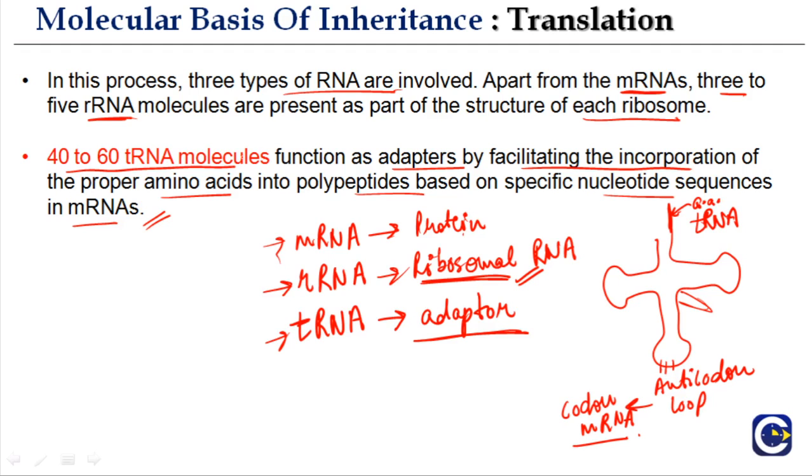Okay, so tRNA molecules function as adapters by facilitating incorporation of the proper amino acids. How are these amino acids joined? Because there is this interaction of the anticodon-codon loop, an amino acid is accepted at the acceptor arm, which is then used to form the polypeptide based on the specific nucleotide sequence in the mRNA. So basically you have to remember that this codon-anticodon interaction results in bringing the amino acid to the acceptor arm, which forms the polypeptide structure.